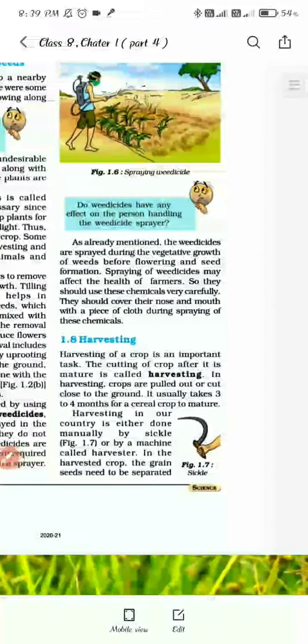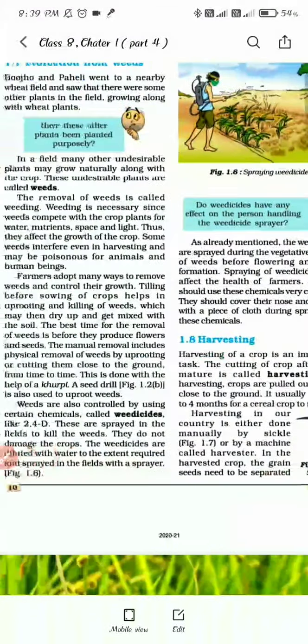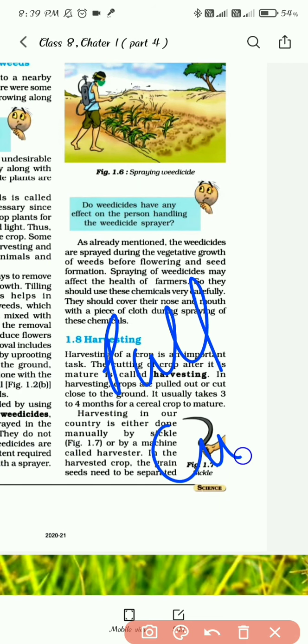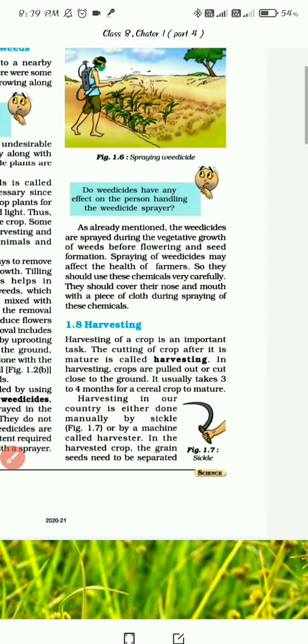Next, it's done by a machine called, what is the name of the machine? The machine is the harvester. In the harvested crop, the grain seeds need to be separated. So what you will do in harvesting: at first you will pull or cut the crop. Yeah, you have done the first step. Then you will need to separate the seeds